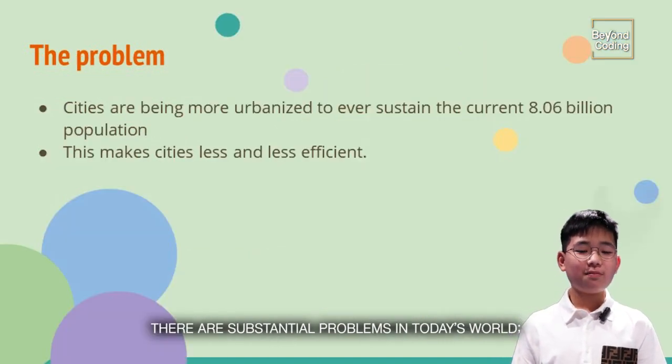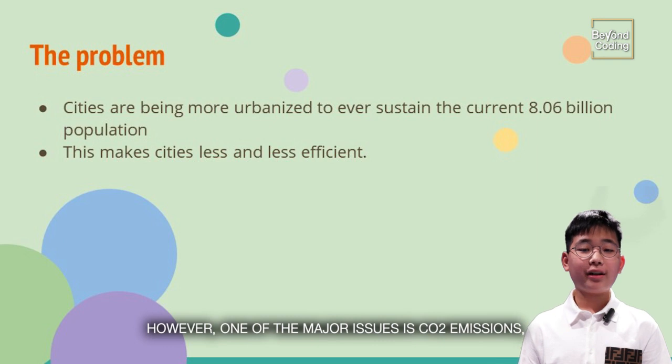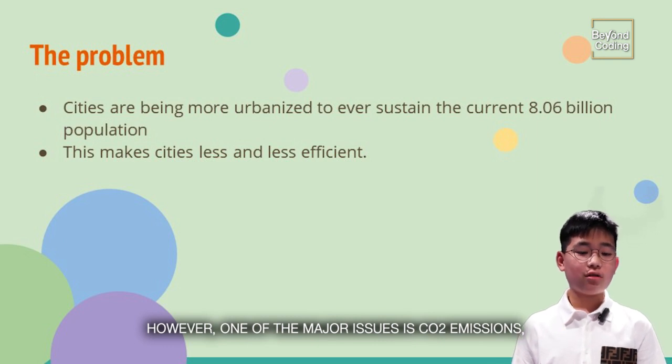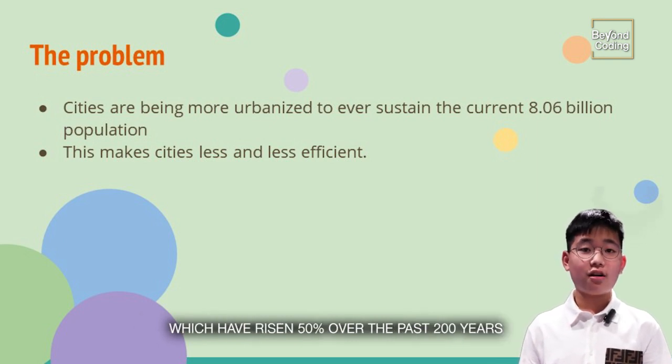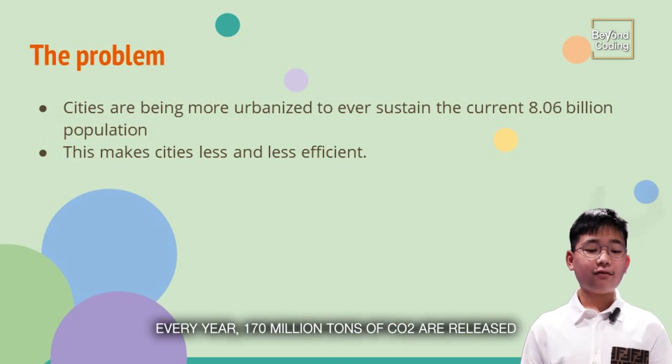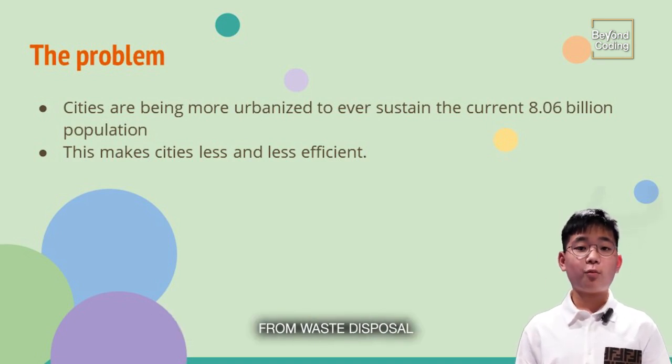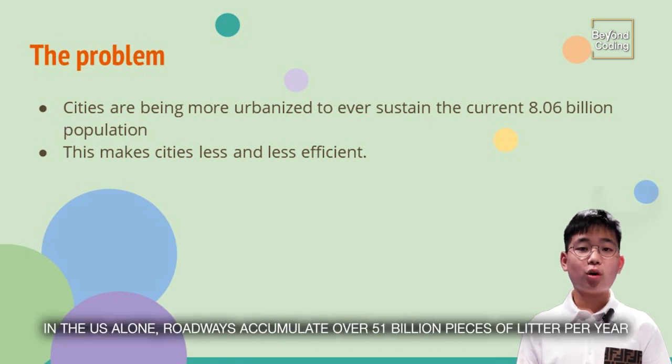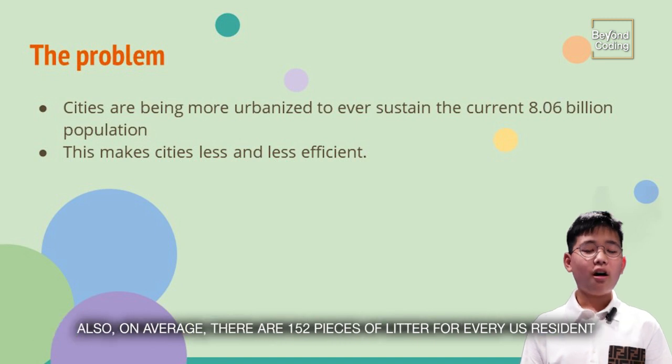There are substantial problems in today's world. However, one of the major issues is CO2 emissions, which have risen 50% over the past 200 years. Every year, 170 million tons of CO2 are released from waste disposal. In the US alone, roadways accumulate over 51 billion pieces of litter per year. Also, on average, there are 152 pieces of litter for every US resident.